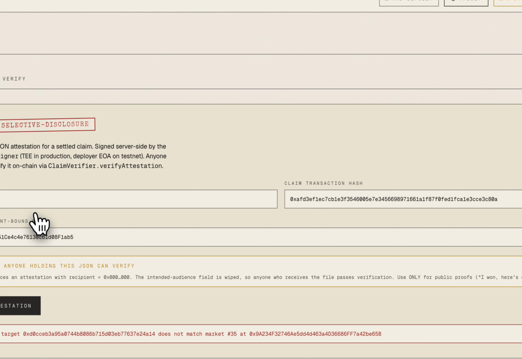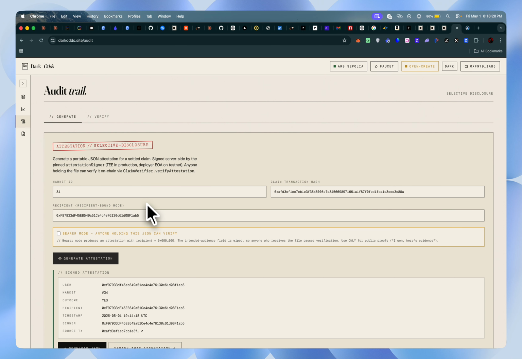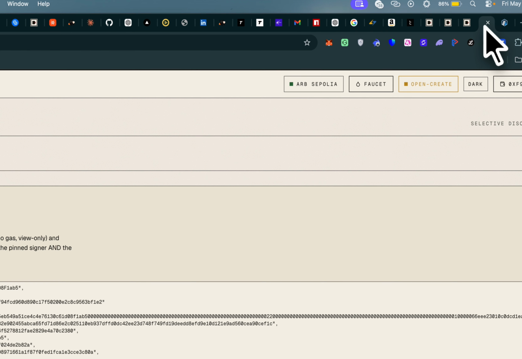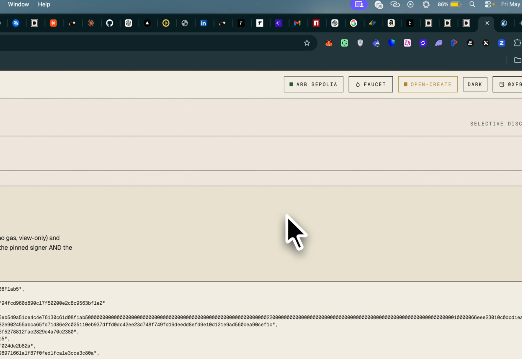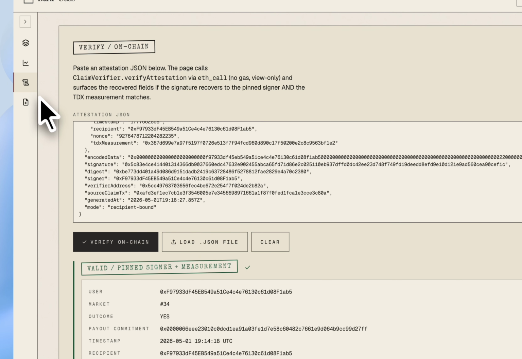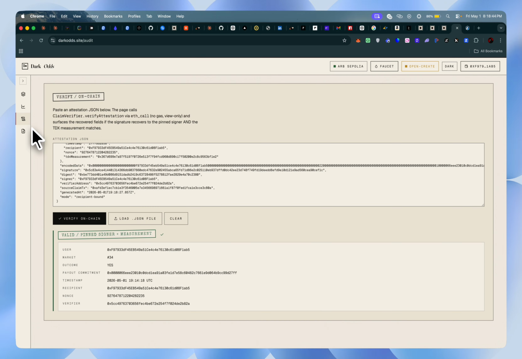So I will generate this. Okay, let's edit the rights. Alright, then I can download this JSON file, or I'll just verify using this JSON file. Alright, now I want to verify this on chain for anyone to see. Right, then you can see we have the exact data from the bet I just placed. If I edit any value from here, there'll be a mismatch.